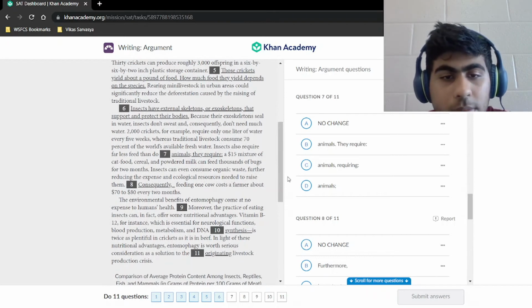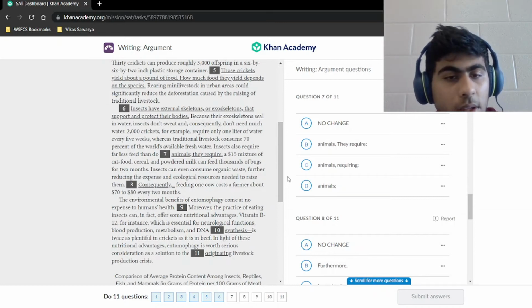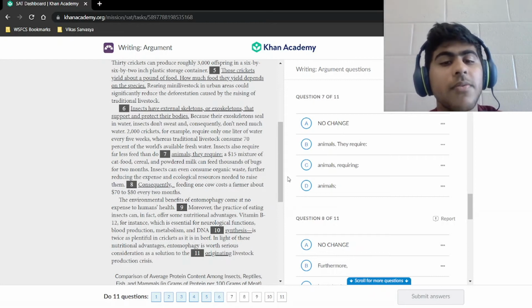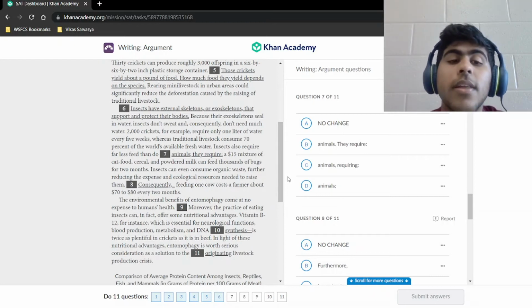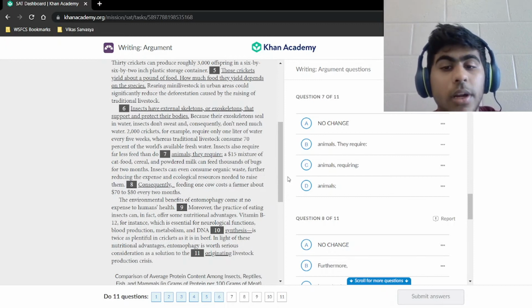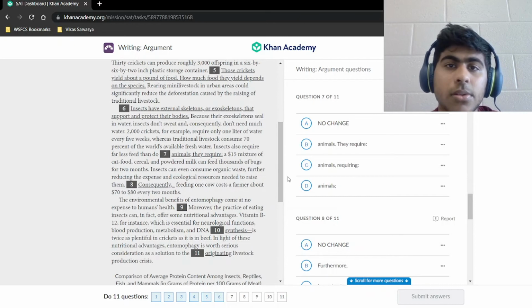Move on. Insects also require far less feed than do animals. Semicolon, they require a $15 mixture of cat food, cereal, and powdered milk can feed thousands of bugs for 2 months. Well, let's see. A $15 mixture of cat food, cereal, and powdered milk can feed thousands of bugs for 2 months. That's an independent clause. That's going to be on its own, right? We want to say insects also require far less feed than do animals.